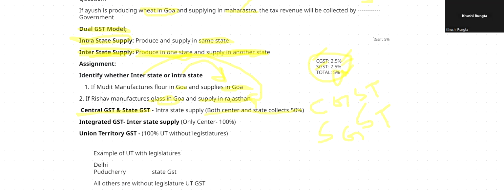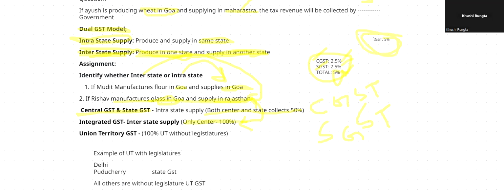Now, when you're doing interstate supply, meaning two states are involved, producing in one state and supplying in another state, for example if Rishabh manufactures glass in Goa and supplies in Rajasthan, he should pay what? IGST. So he will pay IGST of 5%, which will go directly to the central government.